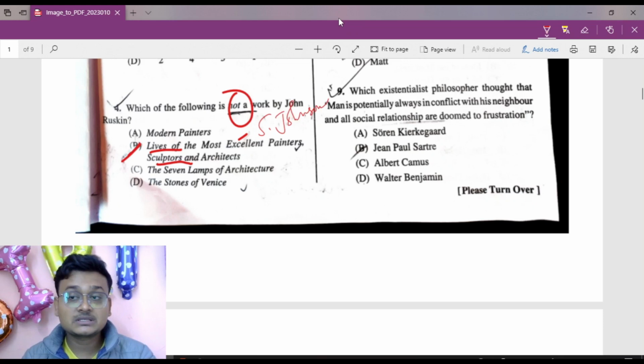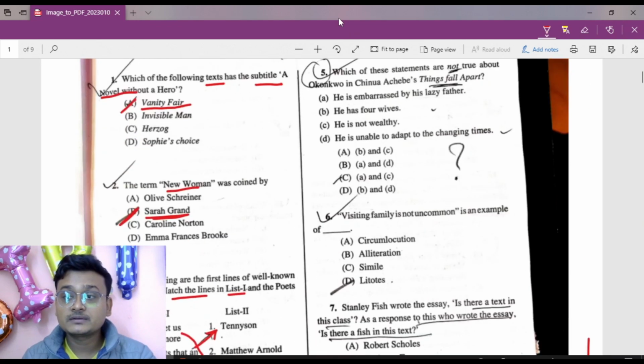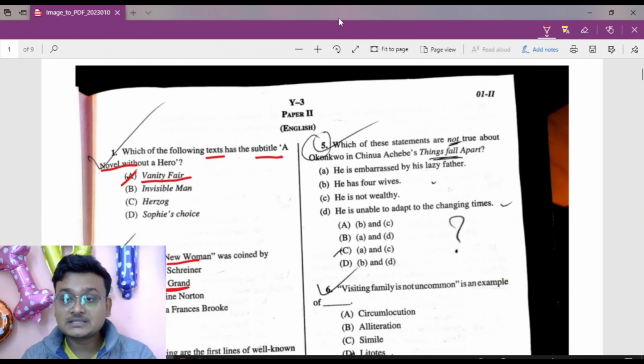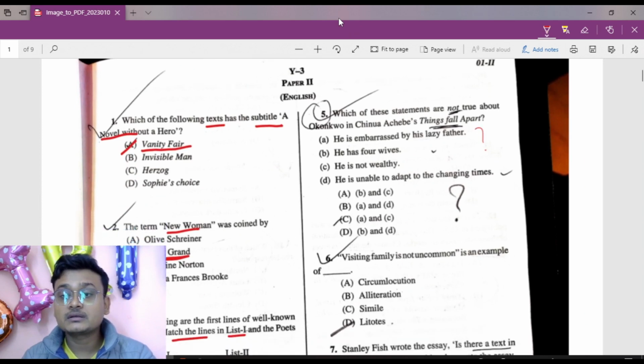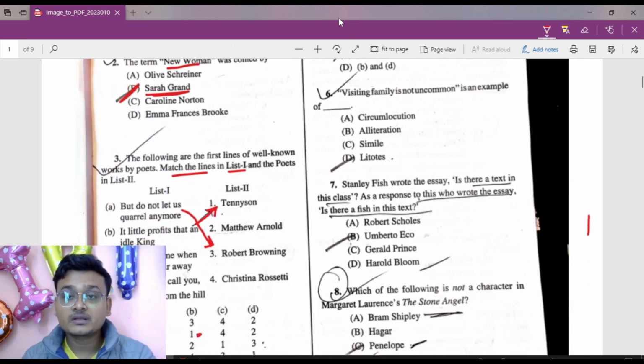Now move to question number 5. Which of these statements are not true? I'll have to check it. Okay, let it be there. "Visiting family is not uncommon." It's not uncommon; it's an example of litotes.